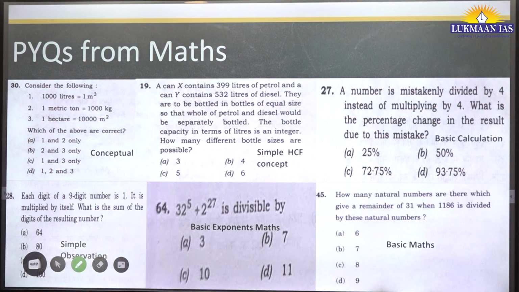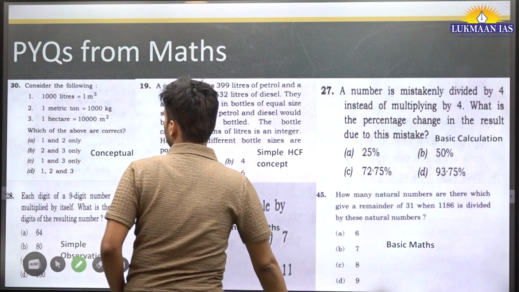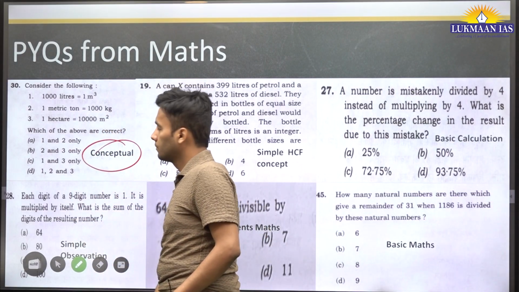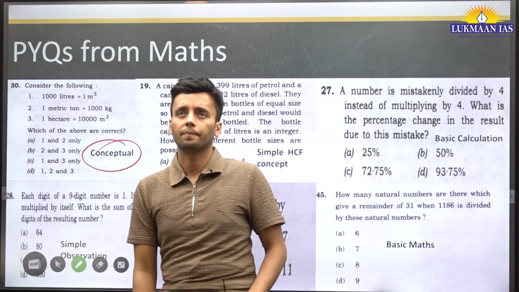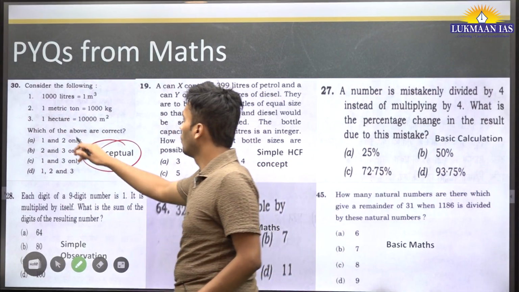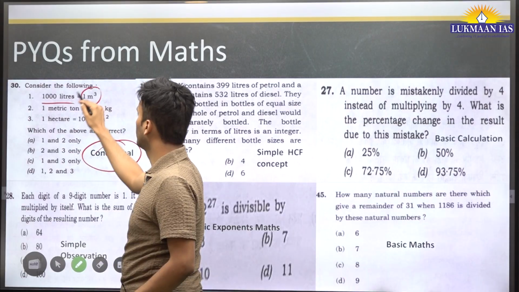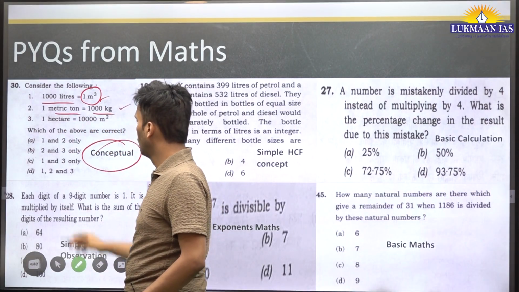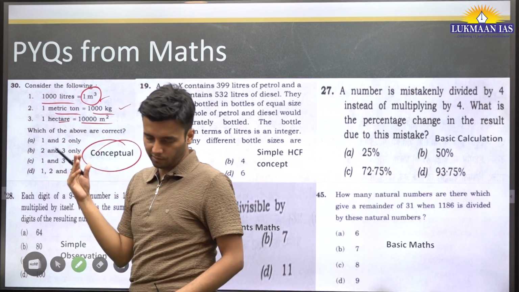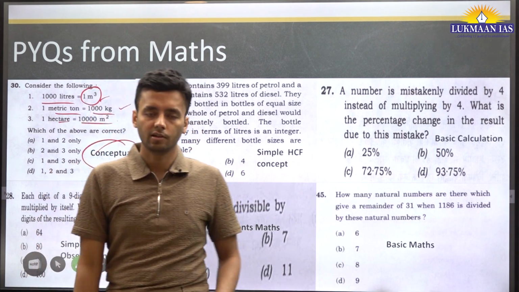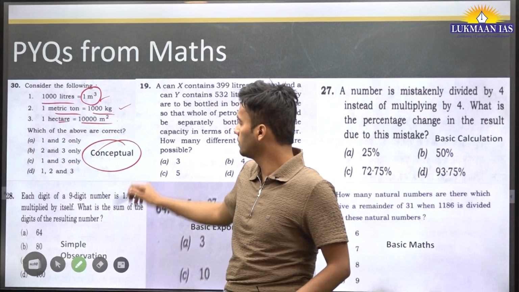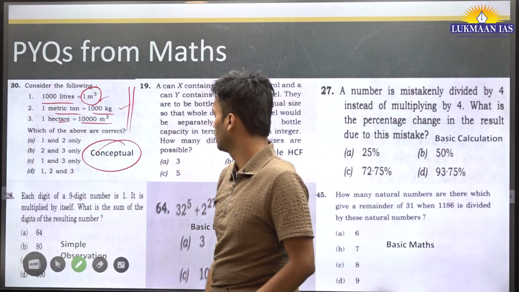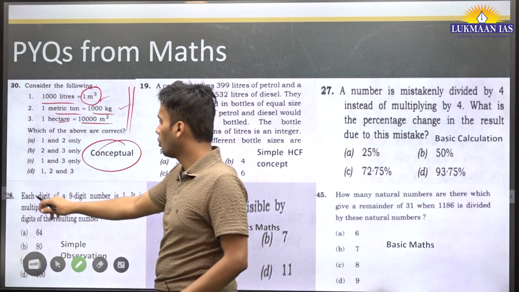Now let's see some sample questions from maths. Here we can see it's a conceptual question, and you should know it. Like 1000 liters is equal to 1 meter cube. This is correct. 1 metric ton is 1000 kg. This is some basic maths. If you see a school standard book, all of this is written, and we use it in our daily life. So you are expected to know all this.